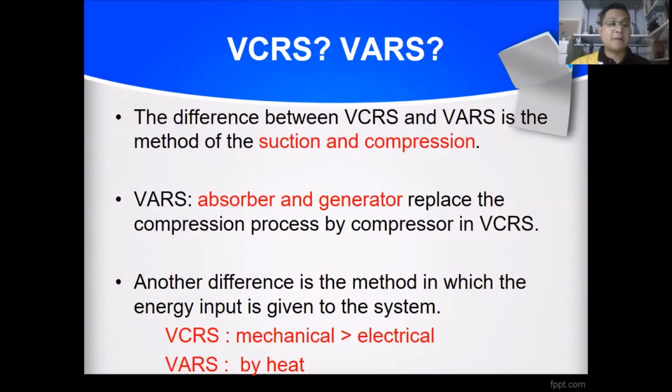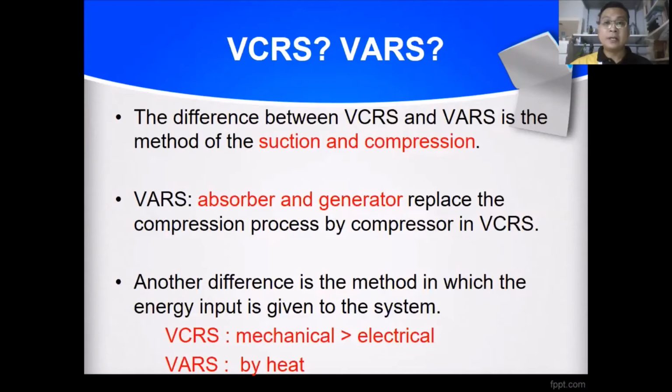In the absorber system, we use a generator. As I mentioned before, the generator heats the refrigerant to increase the temperature. Increasing the temperature automatically increases the pressure, and this pressure is used to circulate the refrigerant. The refrigerant is pushed out of the tank and goes into the pipeline system.